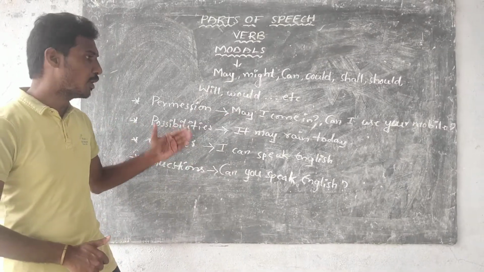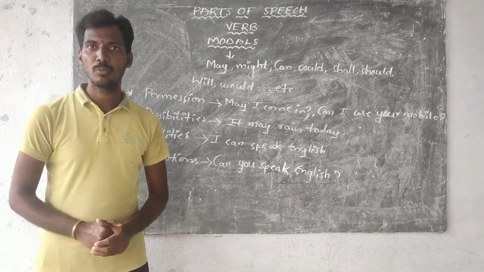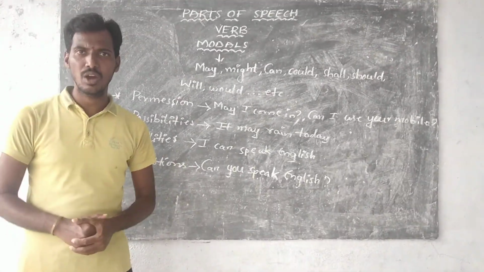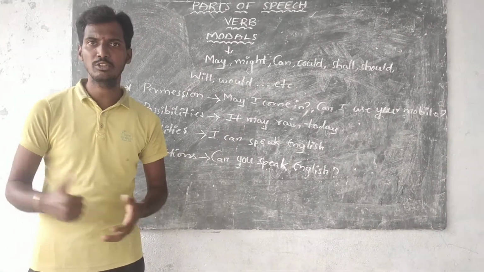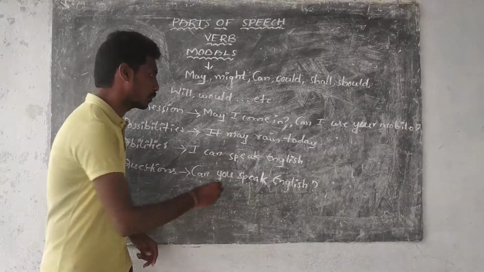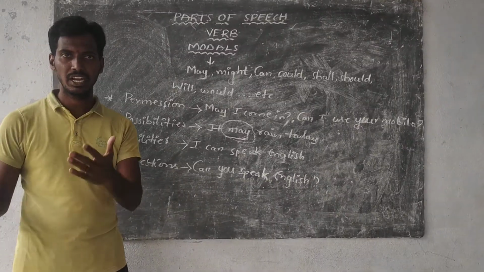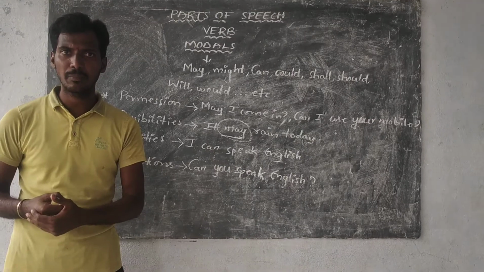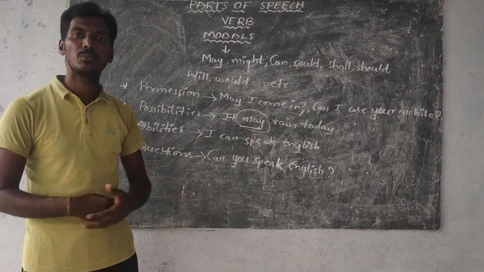Next one, possibilities. Of course, we use modals to express possibilities. Here, the sky is very cloudy. That means it may rain today. It may rain today. So here I have used may to express possibility. It may rain today. That means there is a chance of rain today. So if you want to express possibilities, you can use modals.